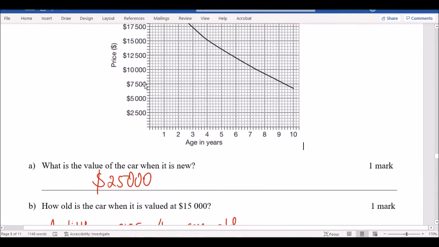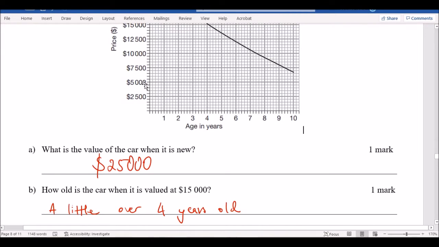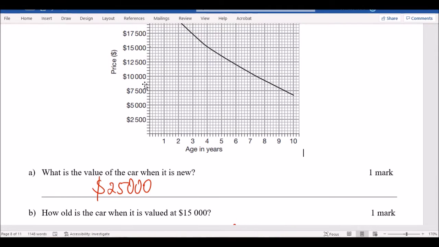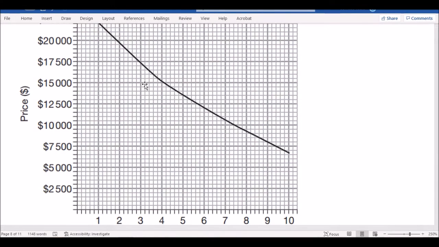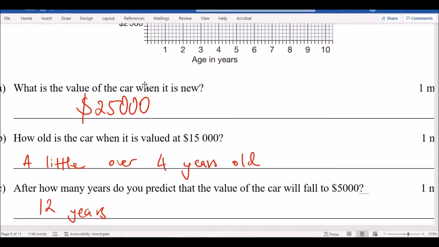How old is the car when it is valued at 15,000? Okay, I wrote 4 or a little bit over 4 years. So if you look at 15,000, which is here, the age of the car is about 4 years, so here. Now I wrote a little bit over 4 because technically 15,000 is like over here. So it's just a bit over 4 years if you think about it. But if you wrote 4, that's correct. Do you guys get 4? Yeah, good.